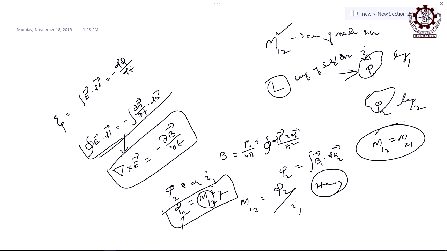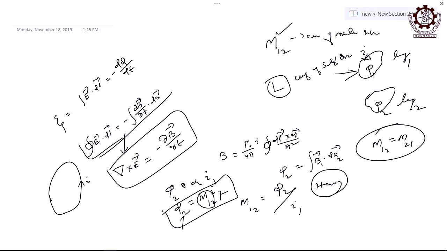Now, if you are taking a single loop, what will happen? There are no two loops. If two are there, this is mutual, but here there is only a single loop. If you allow current through it, what will happen? It is a closed loop and there is current, so obviously a magnetic field is there. Current is there means there is some source, otherwise there would be no current. That current may be induced or not, but some source constitutes the current in this loop, and when there is current in a loop, obviously there is a magnetic field.